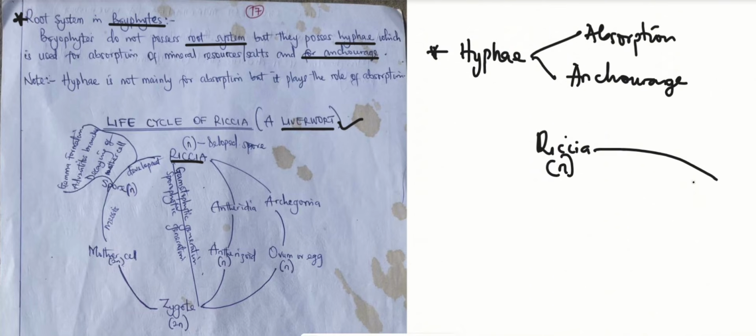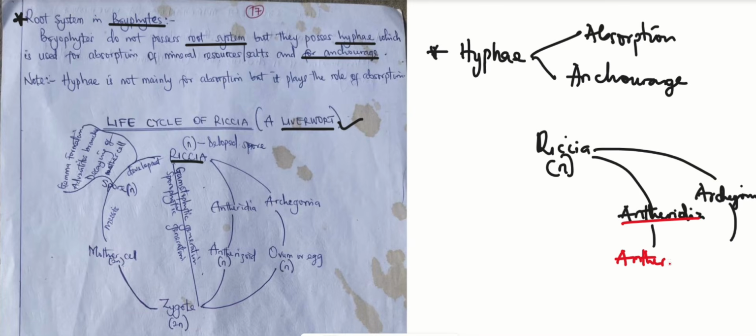So Riccia, which is n, starts by the development of two organs. We have the archegonia, which is the female organ, and the next thing is the antheridia. Don't forget, we said under reproduction that every organ gives rise to a gamete. The gamete for antheridia is antherozoid. The gamete for the archegonia is the ovum, or what you call oosphere. Oosphere. Don't mistake it with oospore.